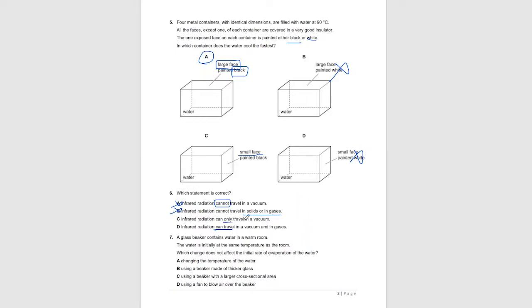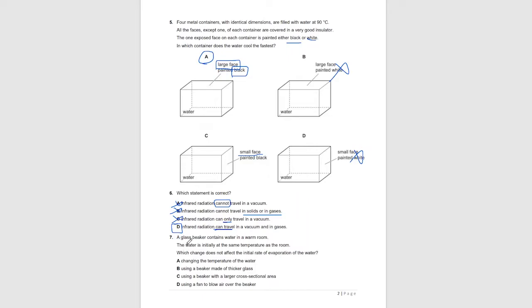Infrared radiation can only travel in vacuum. It can also travel in solids and gases, such as electromagnetic spectrum such as microwave or radio waves, which can travel in air. So can infrared radiation because it's also an electromagnetic spectrum. So C is also wrong. D says that infrared radiation can travel in vacuum and also in gases. It's correct. Infrared radiation and all electromagnetic radiation can travel both in vacuum and also in gases because any medium is not needed for them to travel.